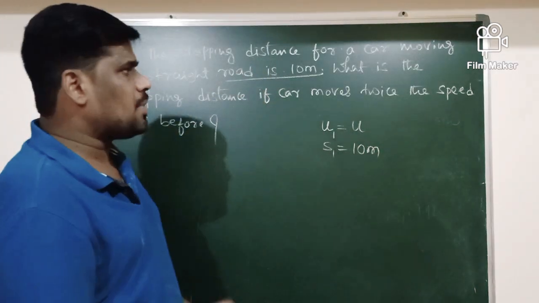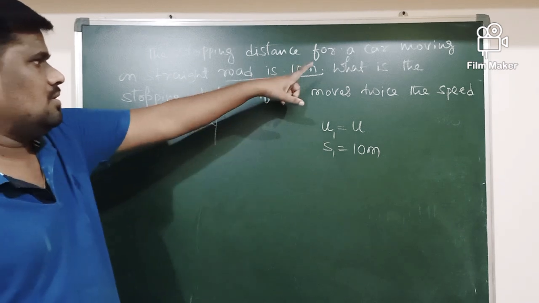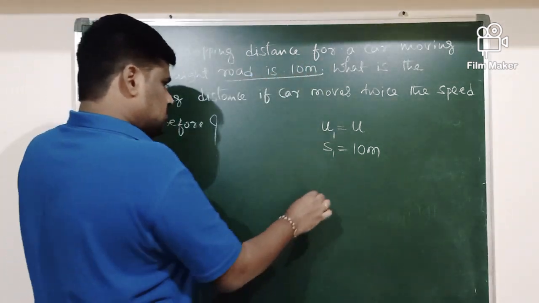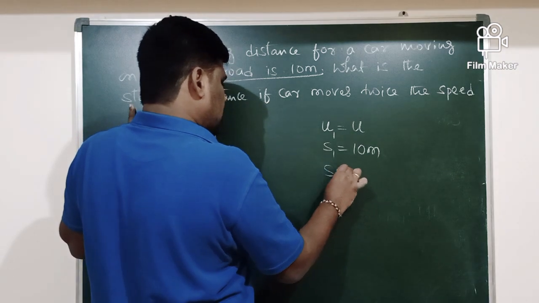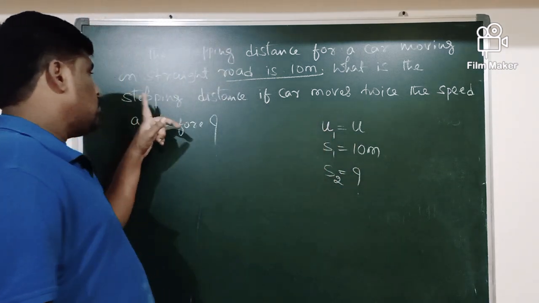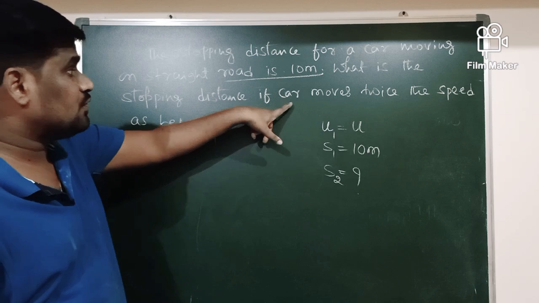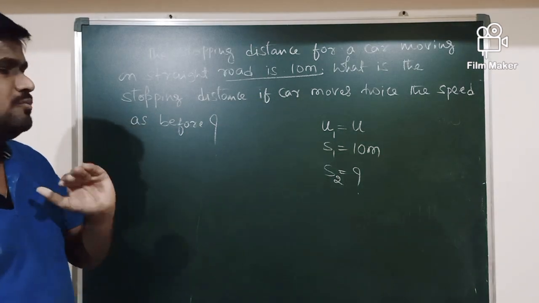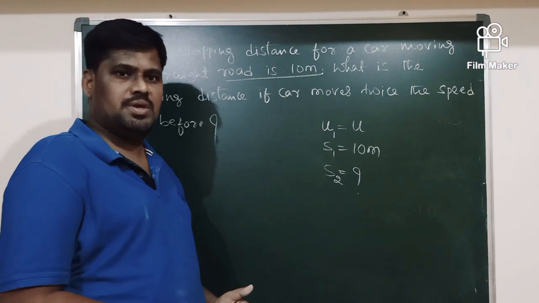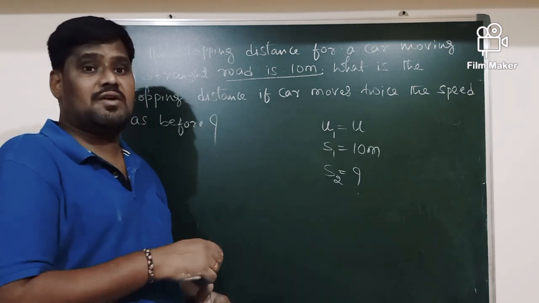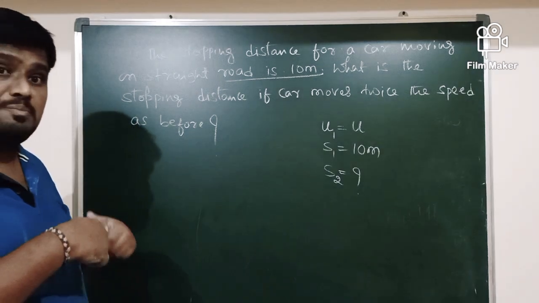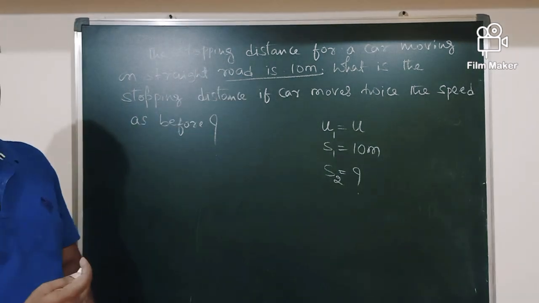Now we have to calculate S2, the stopping distance if the car moves at twice the speed as before.